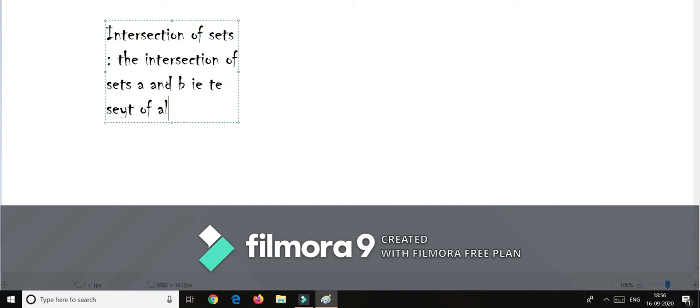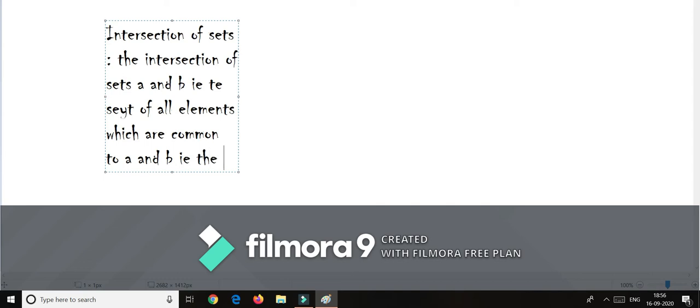The intersection of A and B is the set of all elements which are common to A and B, that is, those elements which belong to A and also belong to B. That means the elements which are in A will also be in B. We should write the same elements in the answer.